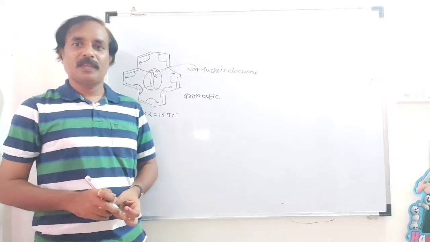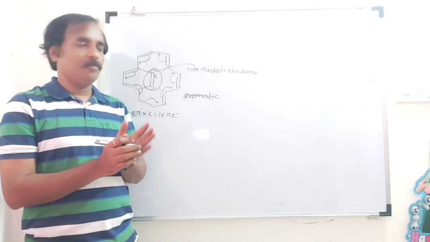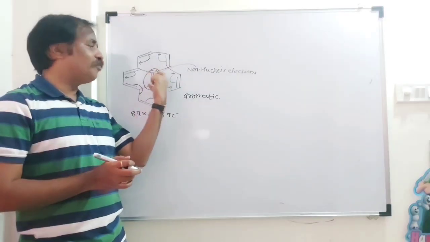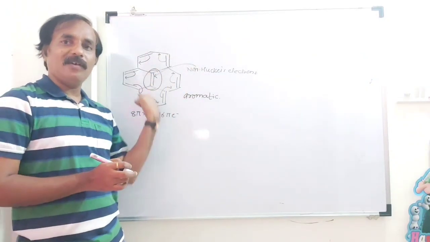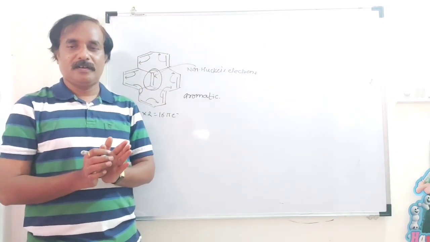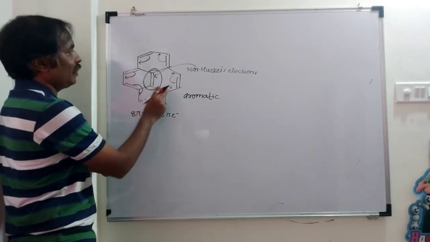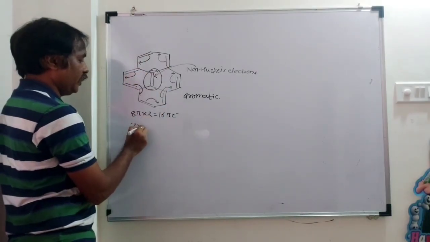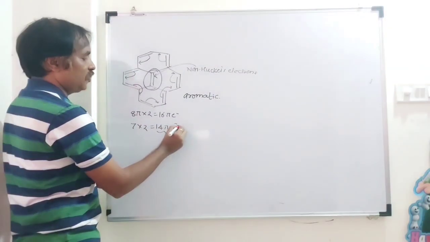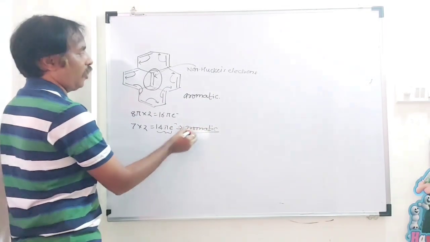Don't consider these 2 electrons in the calculation of pi electrons, because these electrons are non-Huckel's electrons. Without this pi bond, there is a complete delocalization of pi electrons and a complete resonance. So the total number of pi bonds is now 1, 2, 3, 4, 5, 6, 7. That is 7 into 2, so 14 pi electrons are there. And the compound is an aromatic compound.